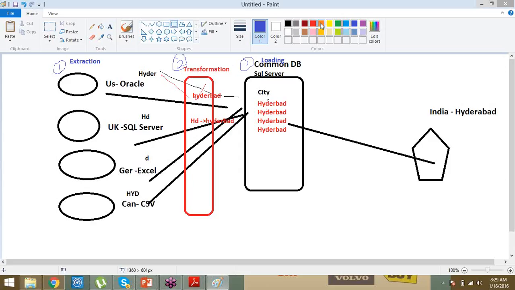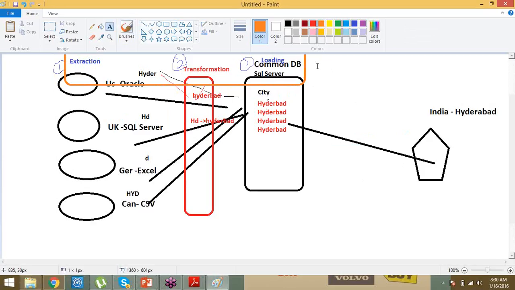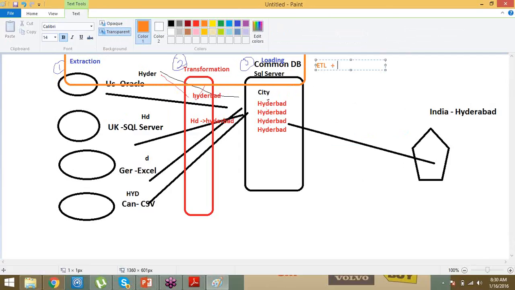If you take this overall picture, then you can see this is an ETL tool, right? Yes, correct. So this is what the ETL tool is. I am coming to that conclusion. If you see extraction, transformation, and loading, this whole process I am calling ETL. Now, what is the benefit of ETL?